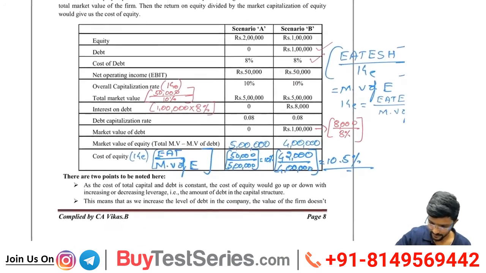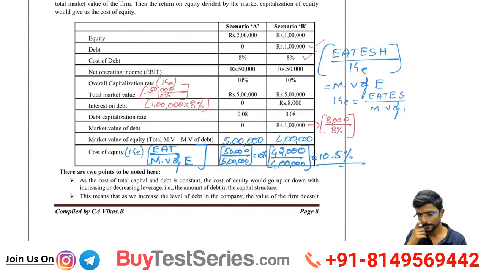Take down everything whatever I have written here. If you want, you can use the full forms also. EATESH means earnings available to equity shareholders. KE always stands for cost of equity. MV of equity means market value of equity. Whichever I have written in blue, mention all those, because you should know why I used this formula.